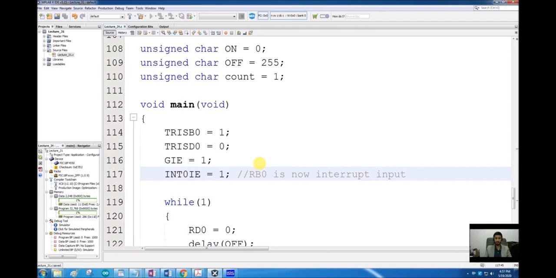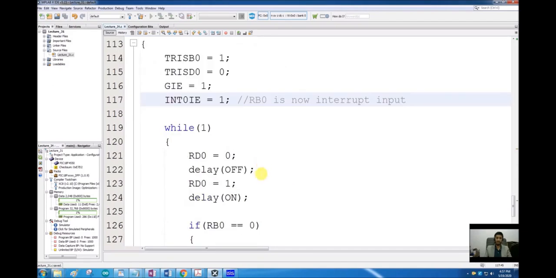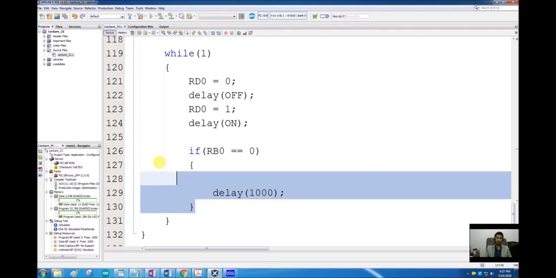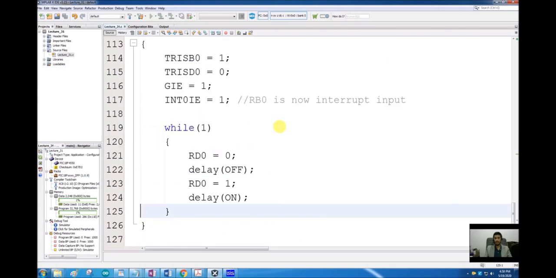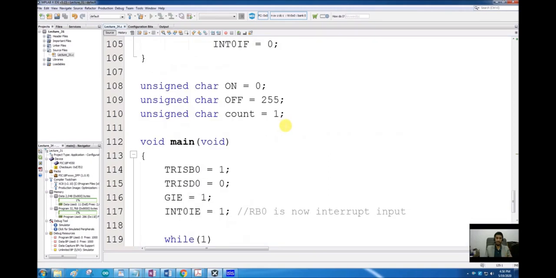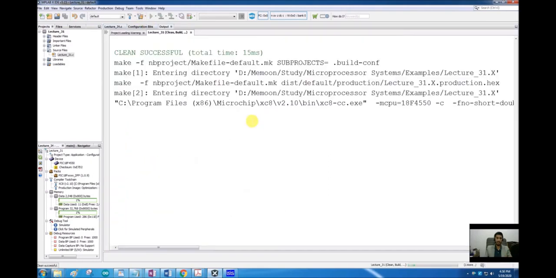So now while 1, in while 1 we don't have to do anything else other than making our waveform now. So now there is no error in this waveform. It will keep generating the waveform, and on the back end, the hardware, a dedicated part of the processor, will keep checking for the interrupt. So I don't have to check for it manually. I think this program is complete now. So let's try to compile it.